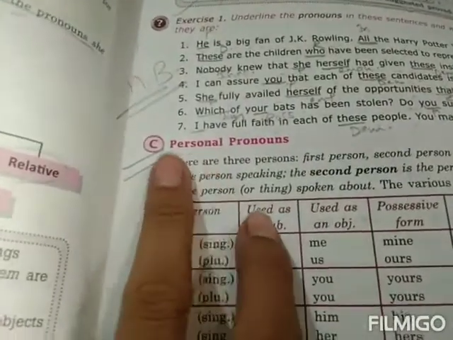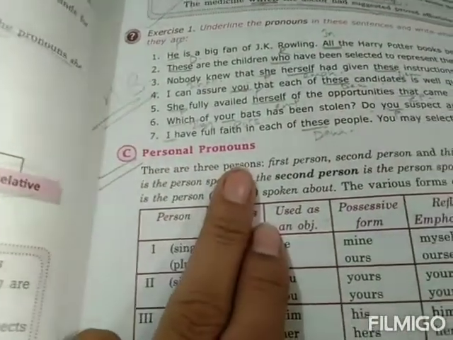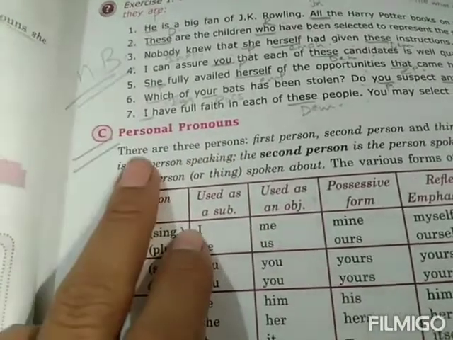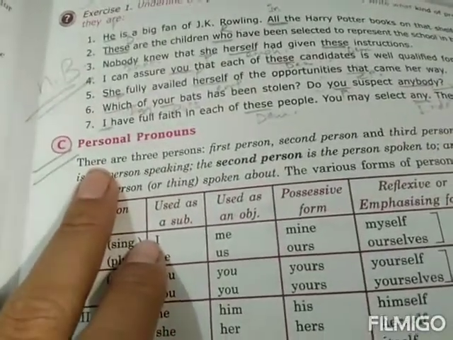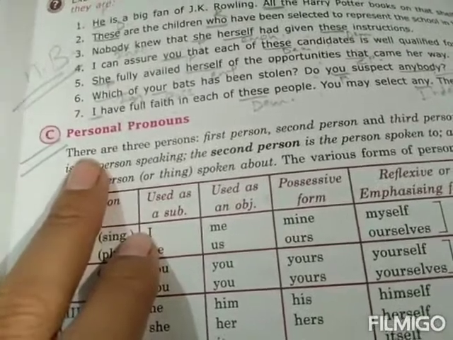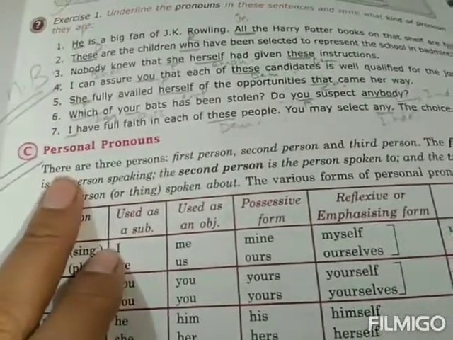We had finished up to point number C, that is personal pronouns. Now, let us start further. What are personal pronouns? Personal pronouns are basically those pronouns which are used for persons. So, let us read in detail.